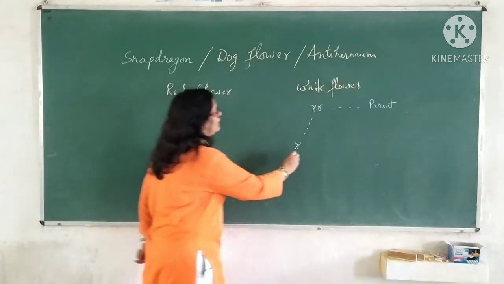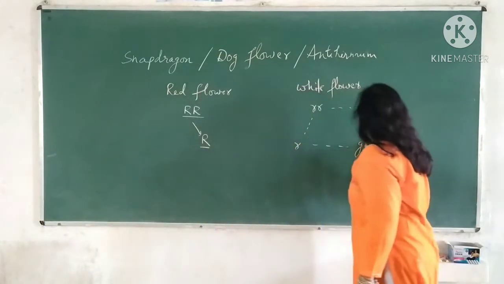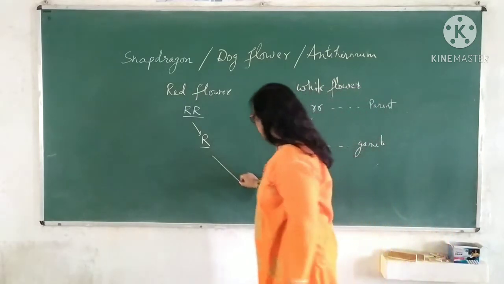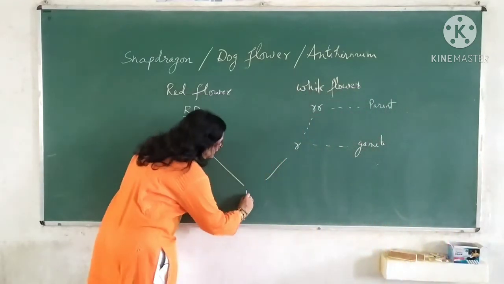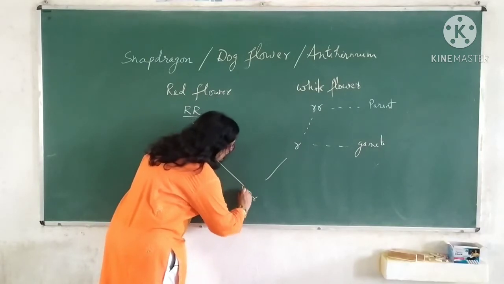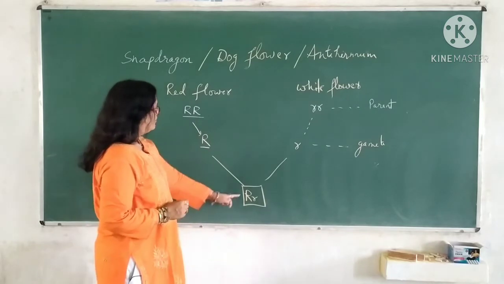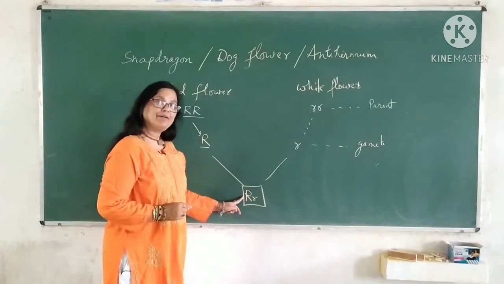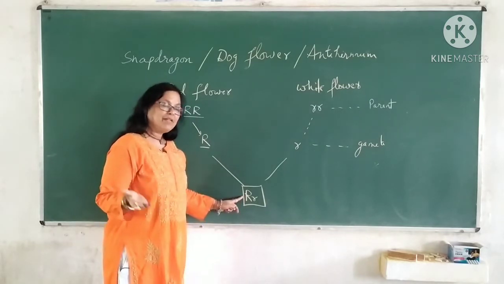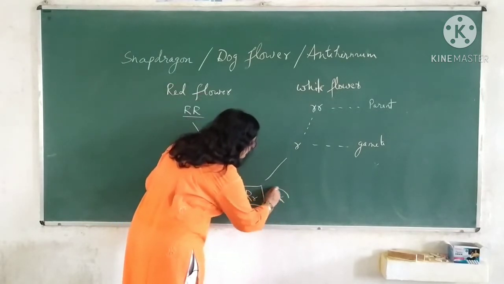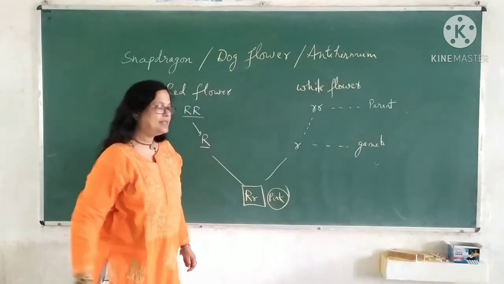So these are the gametes. And when fertilization occurs, syngamy occurs, then a hybrid plant is observed which bears pink flower. A different color flower, pink, is produced in the F1 generation.